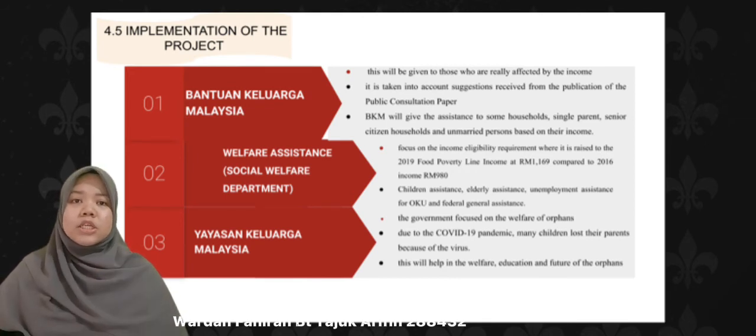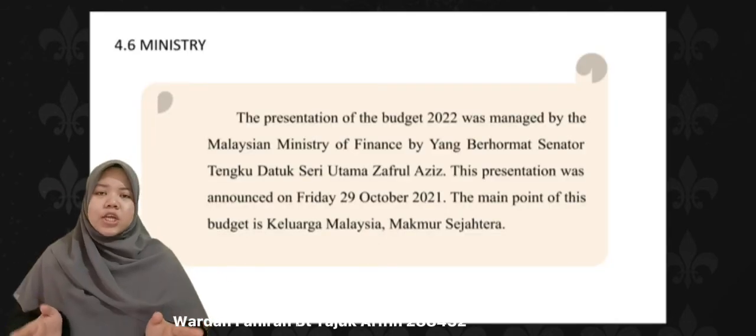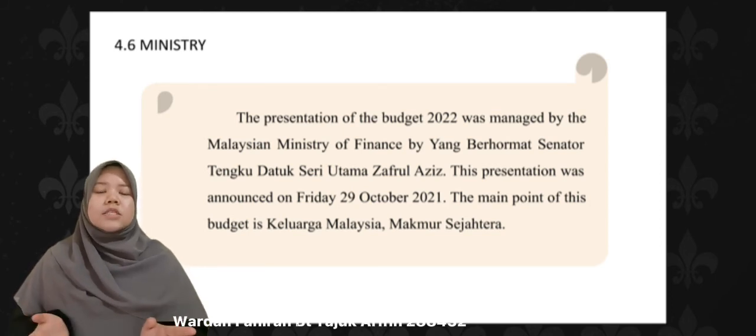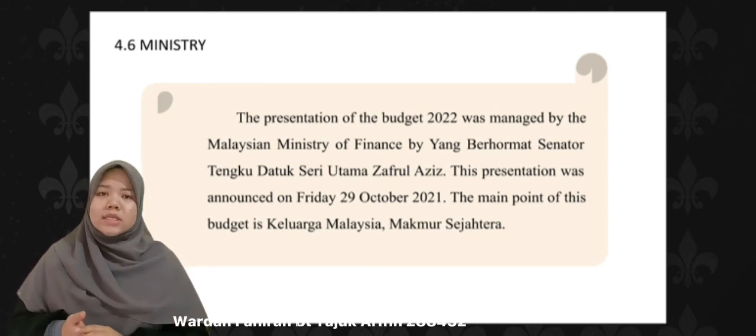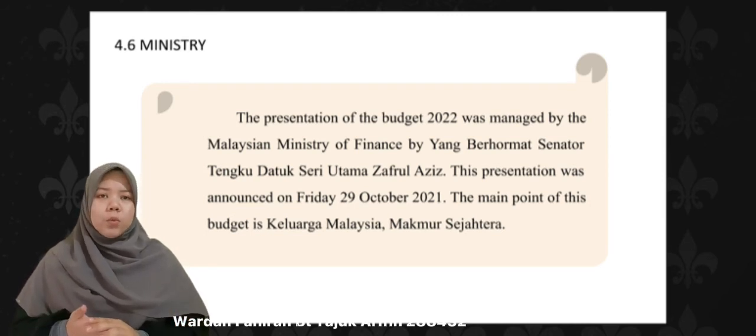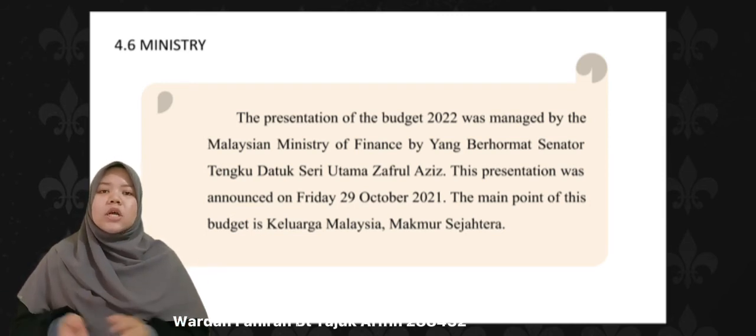Thirdly, Yayasan Keluarga Malaysia. The government focused on the welfare of orphans. Due to the Covid-19 pandemic, many children lost their parents because of the virus. So this will help in the welfare, education, and future of the orphans. Next, Ministry. The presentation of the budget 2022 was managed by the Malaysian Ministry of Finance by Yang Berhormat Senator Tengku Datuk Seri Utama Zafrul Aziz. This presentation was announced on Friday 29 October 2021. The main point is Keluarga Malaysia Makmur Sejahtera.